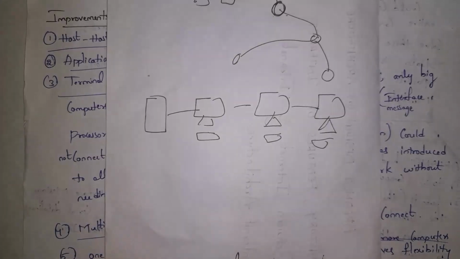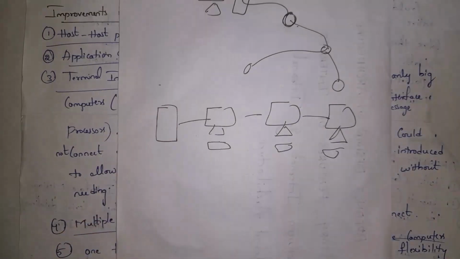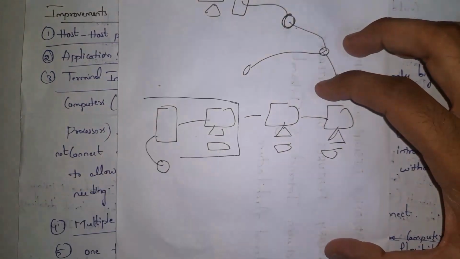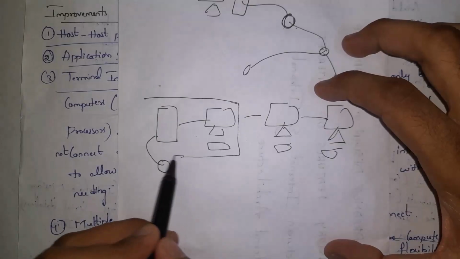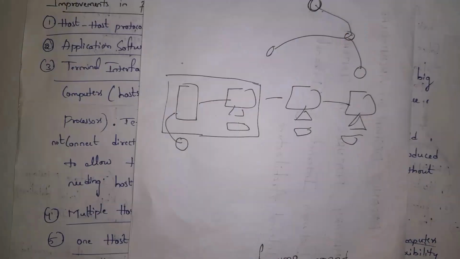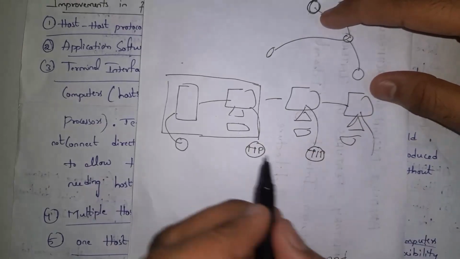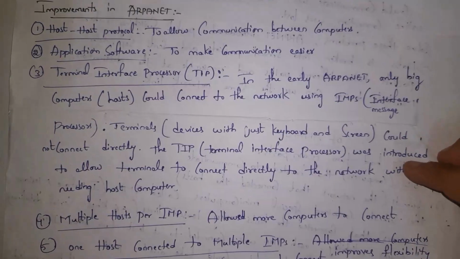As each terminal acts as an individual computer, in this case, if you connect IMP devices to the CPU, only this device will support network communication. Remaining computers cannot use the network. So in order to overcome this problem, terminal interface processors were introduced, where without a CPU, we can directly connect this device with monitors and we can use the network. This is where they improved ARPANET.